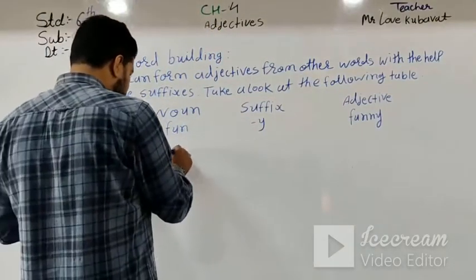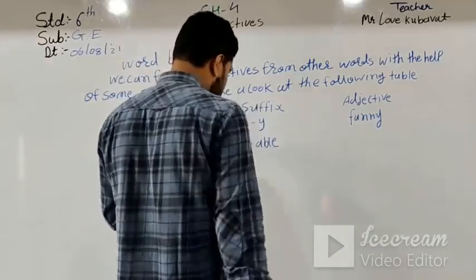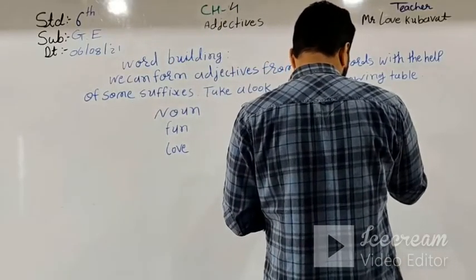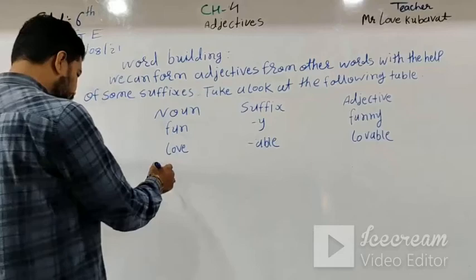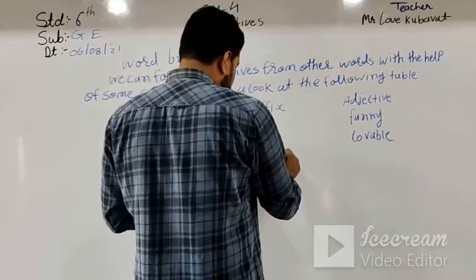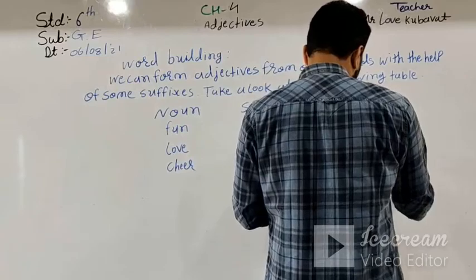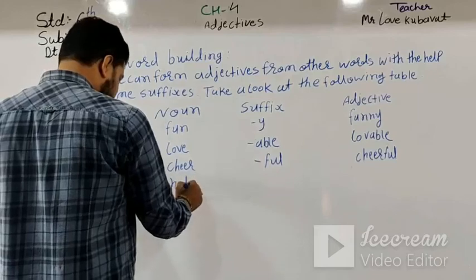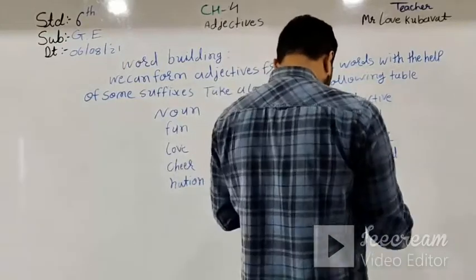For example, love is a noun and able is the suffix, and then the adjective is lovable. Cheer: the noun is cheer and the suffix is full, then the adjective is cheerful. And nation: the noun is nation and the suffix is al, and the adjective is national.